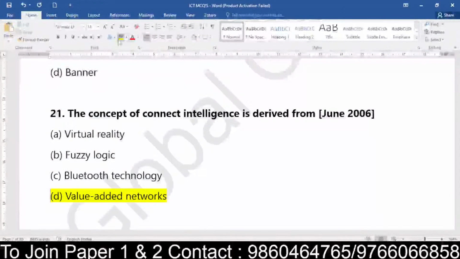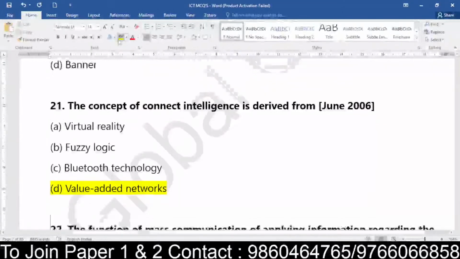So this was very well in the old form also. In June 2006 also this question was there. So just imagine, this Connect Intelligence, as per the latest upgradation, is basically talking about what? The value added networks, right?